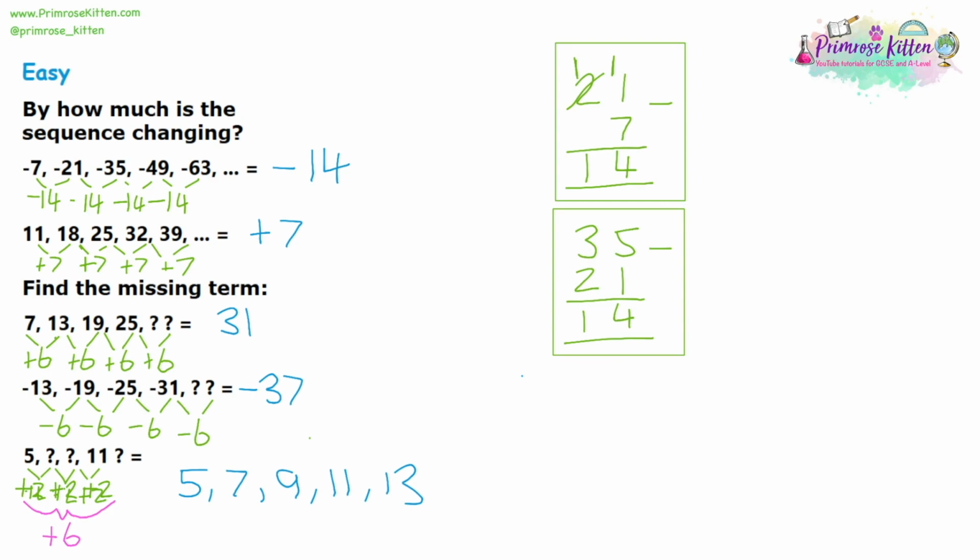I'm just going to make clear which ones are the answers. So 7 was a missing number, 9 was a missing number, and 13 was a missing number. The biggest mistake that students will make with questions like this is they'll assume which question it is and get them mixed up. So, for example, when they're finding a missing term, they might just write this is a plus 6 sequence rather than writing that the missing term is 31. By changing, they might actually continue the sequence and so get the different bits and pieces mixed up. So it's very important to carefully read exactly which thing the question is asking for.